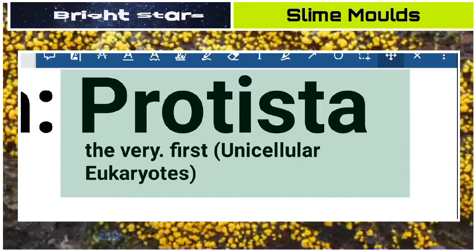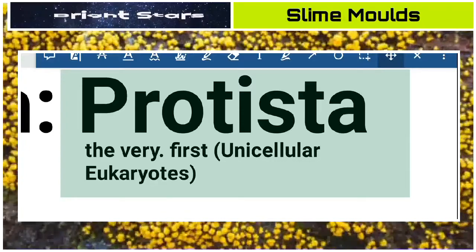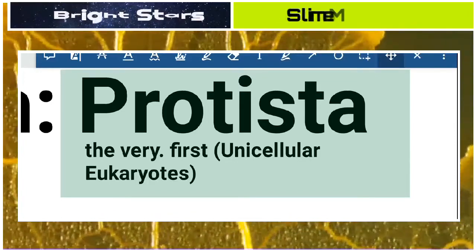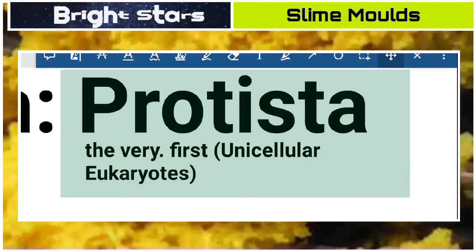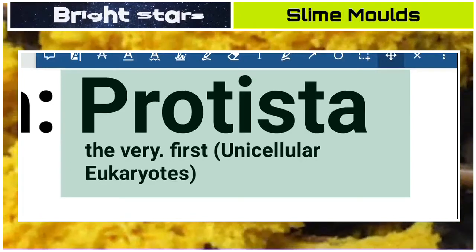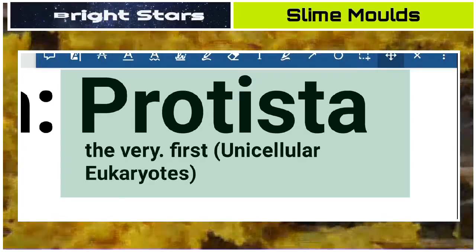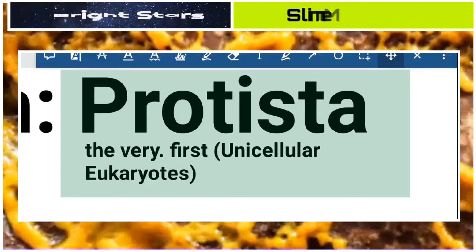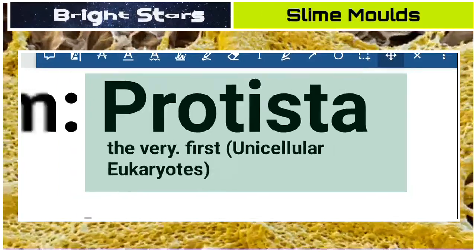As we know, uni means single, unicellular means single celled. Eukaryotes: eu means true, karyon means nucleus. Single celled organisms with a true nucleus are included in the kingdom Protista.